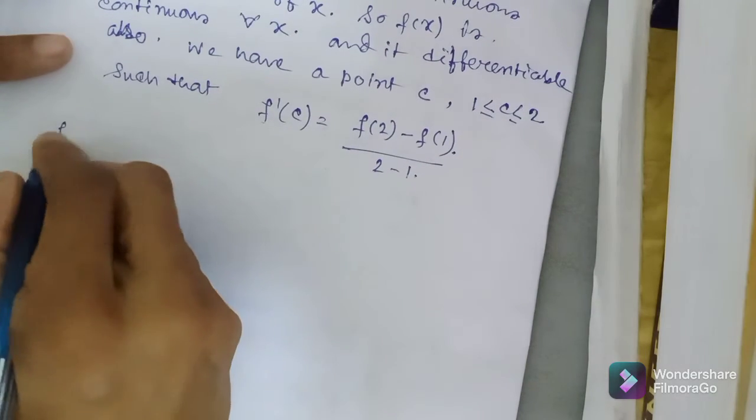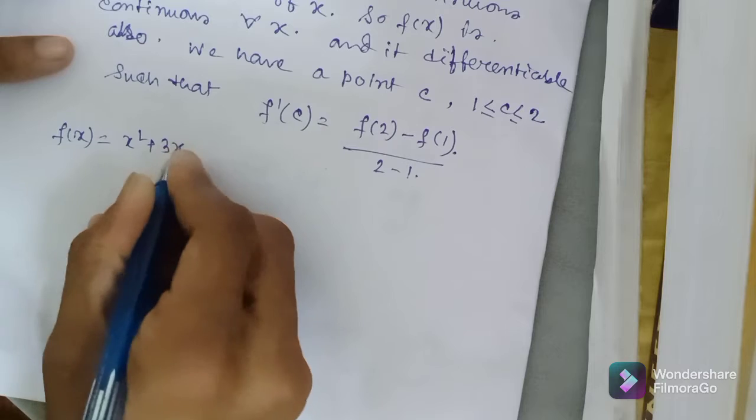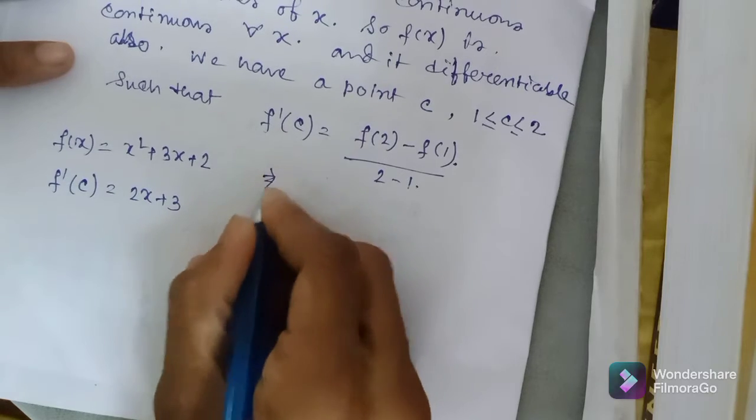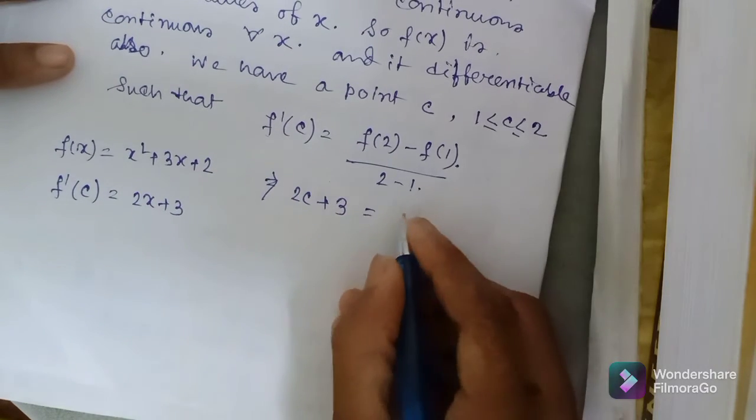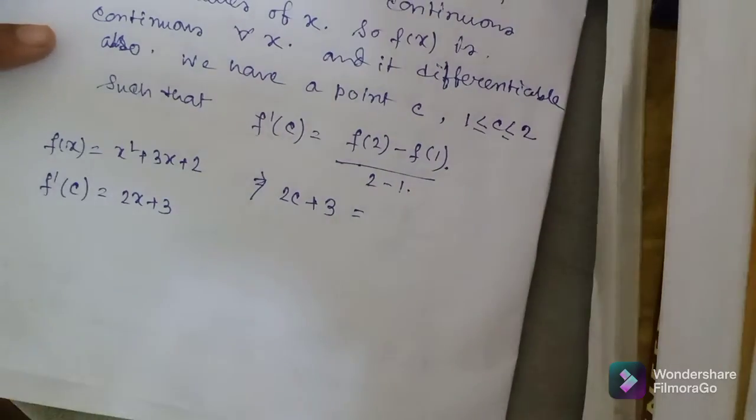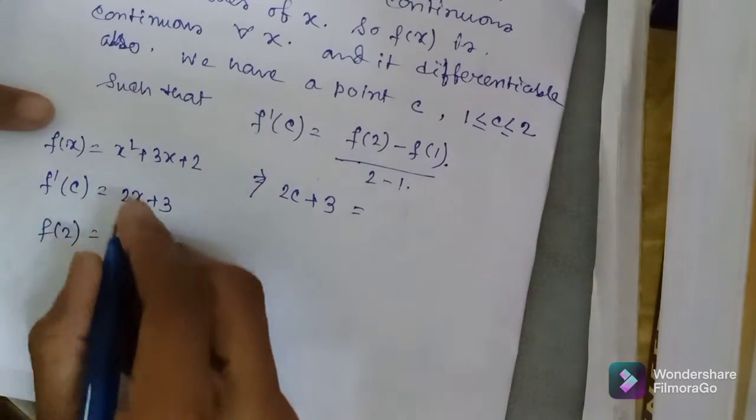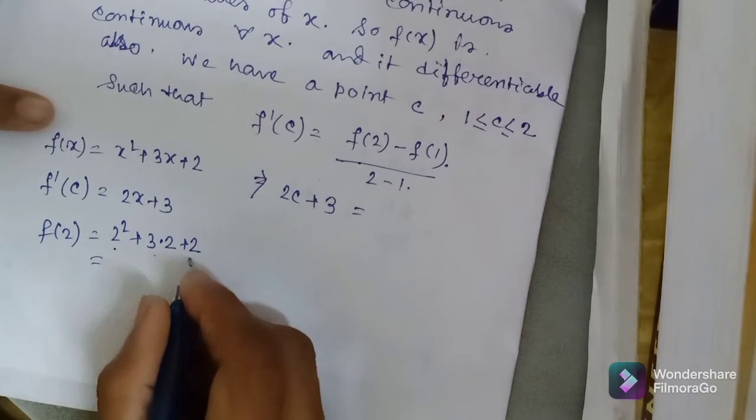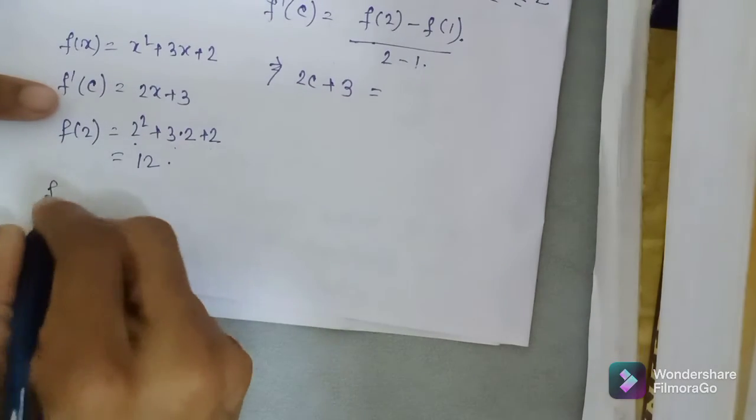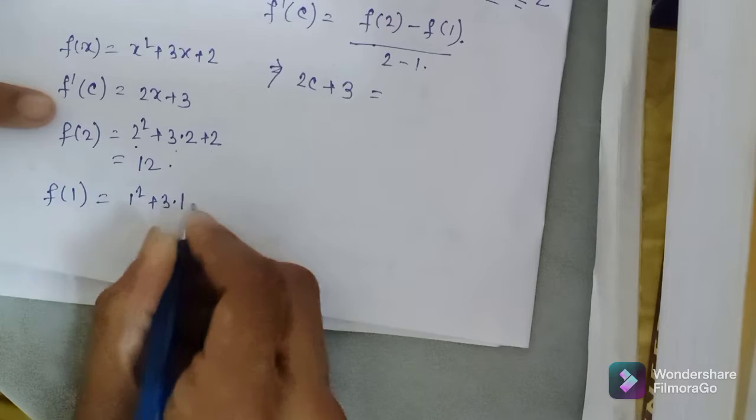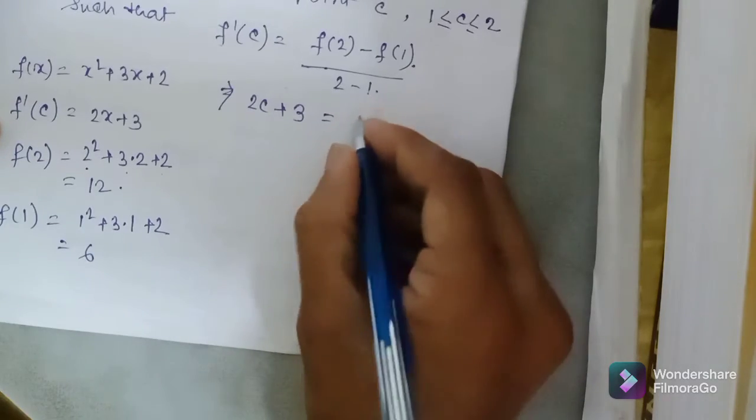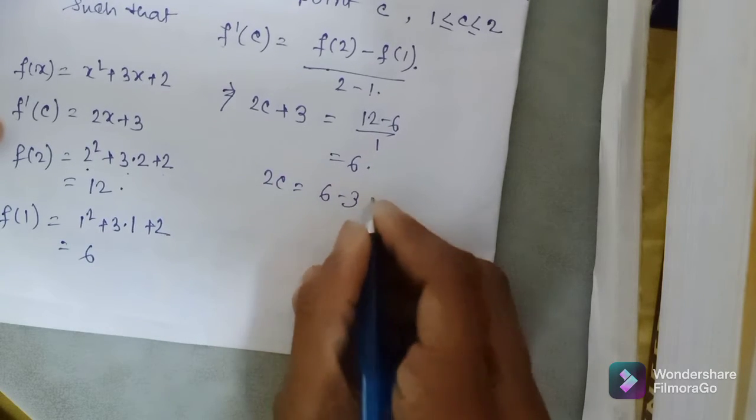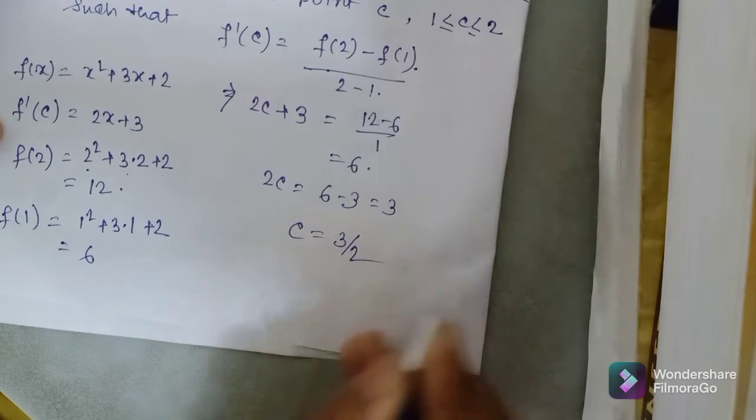Okay, and we know that fx equals x square plus 3x plus 2. So f dash x is equal to 2x plus 3. So from here, 2c plus 3 is equal to f2 minus f1 by 2 minus 1. f2 means 2 square plus 3 into 2 plus 2, that is 4 plus 6 plus 2, that is equal to 12. And f of 1 means 1 square plus 3 into 1 plus 2, that is 6. So it is 12 minus 6 by 1, that is equal to 6. So 2c is equal to 6 minus 3, which is 3, and c is equal to 3 by 2.